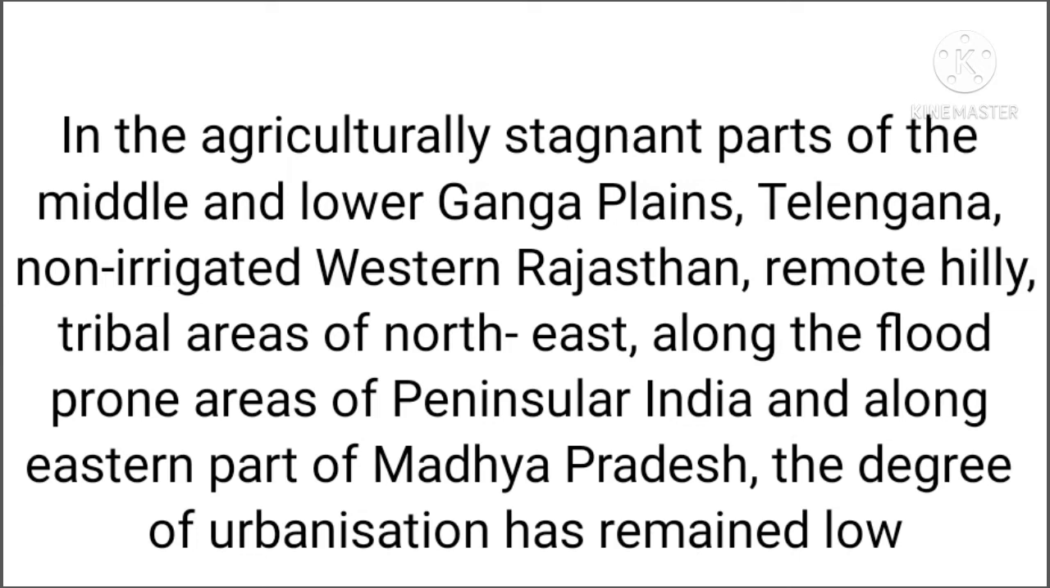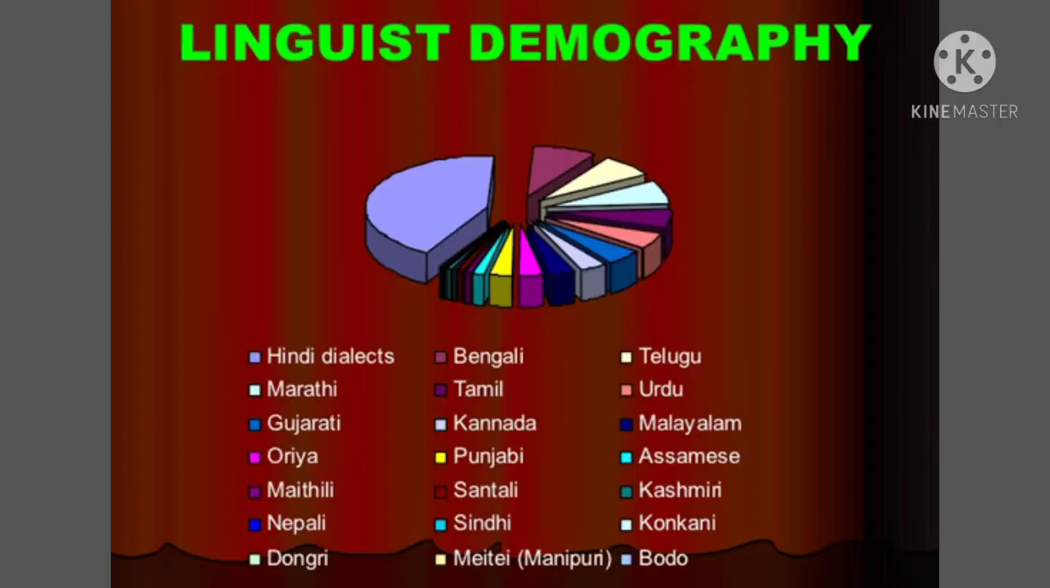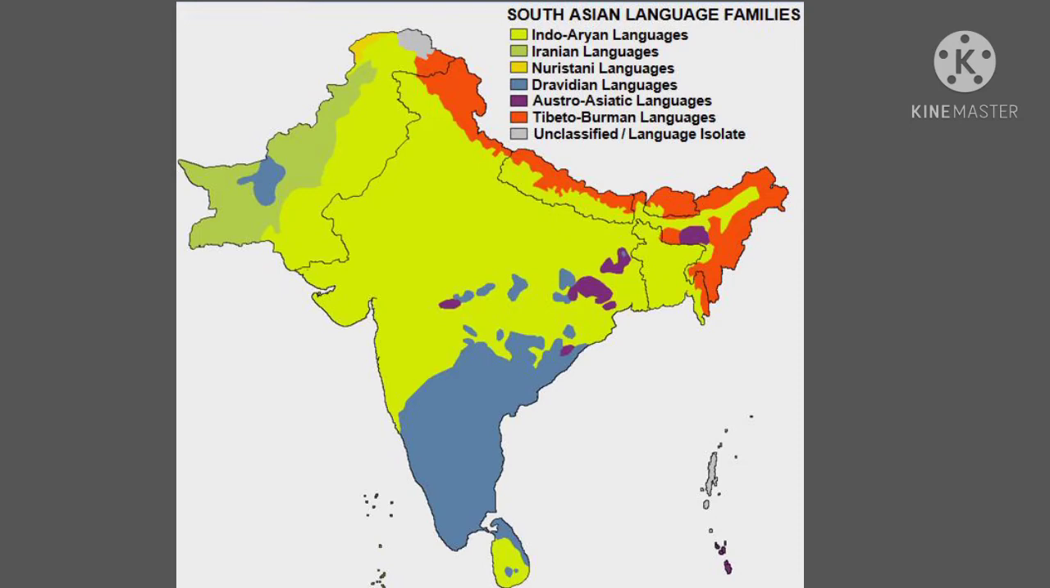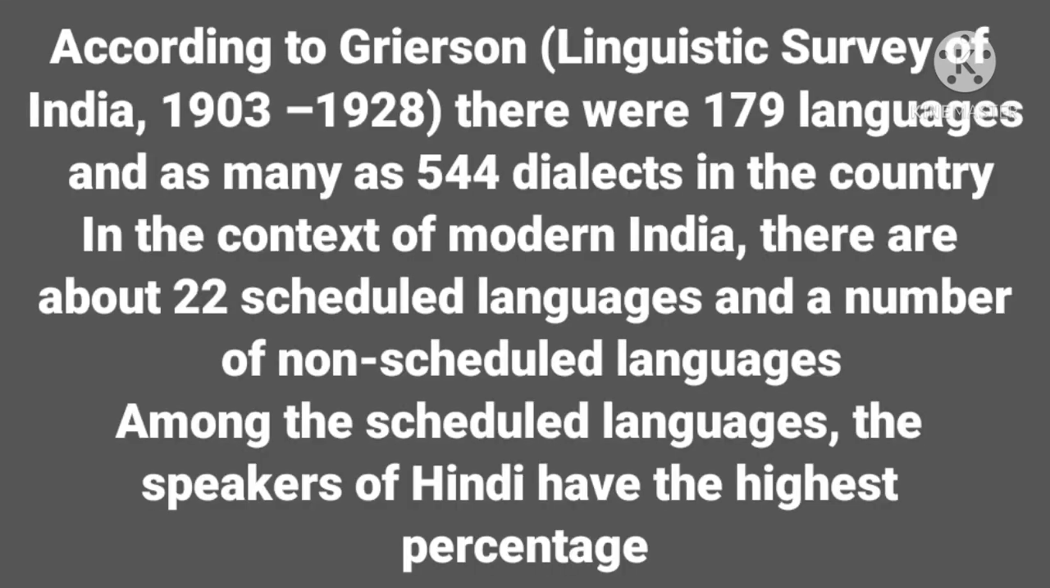Then let's see what the linguistic composition of the population is. Linguistic composition means composition on the basis of languages. As per the Linguistic Survey of India, 1903 to 1928, there were 179 languages and 544 dialects, or we can say vernacular languages, in India. In modern India, there are about 22 scheduled languages and many non-scheduled languages.